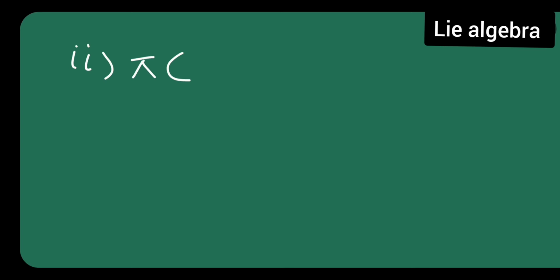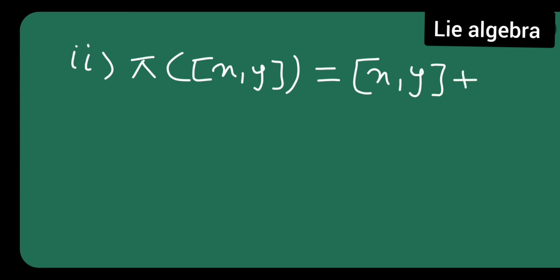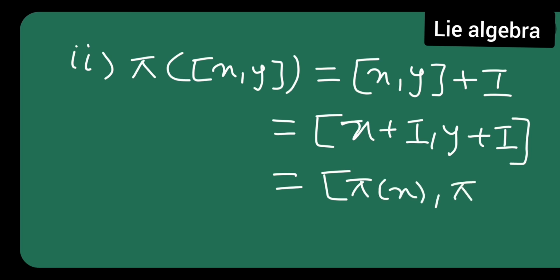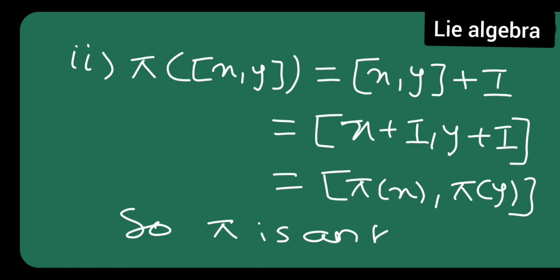So pi of the Lie bracket of x comma y is equal to the Lie bracket of x comma y, plus I, and this is equal to the Lie bracket of x plus I comma y plus I. Now this is nothing but the Lie bracket of pi of x comma pi of y. So pi is a homomorphism.